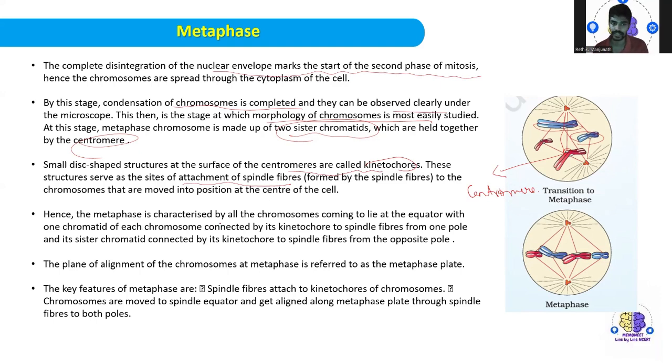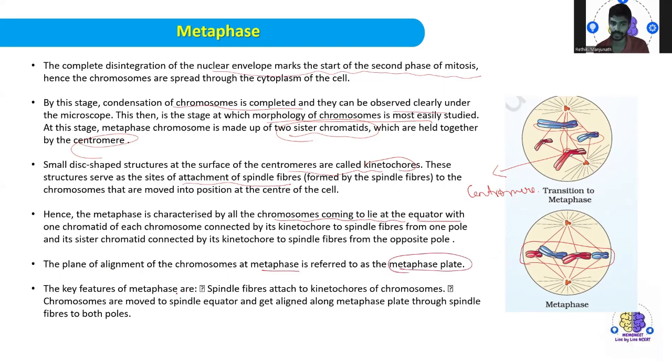So metaphase is characterized by the chromosomes coming to lie in an equatorial plate. So all the chromosomes will come and you will be seeing them in an equatorial plate. The plane of alignment of the chromosomes at metaphase is referred to as the metaphase plate.